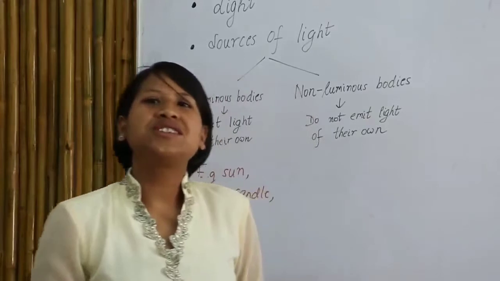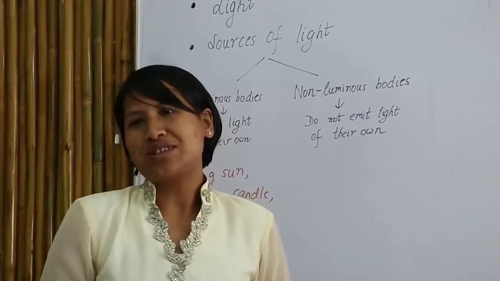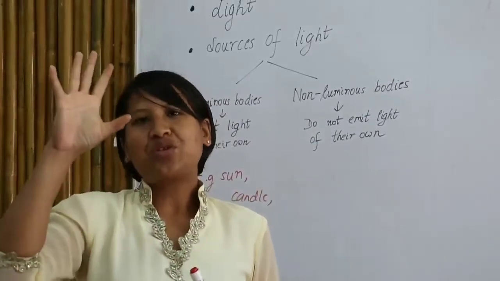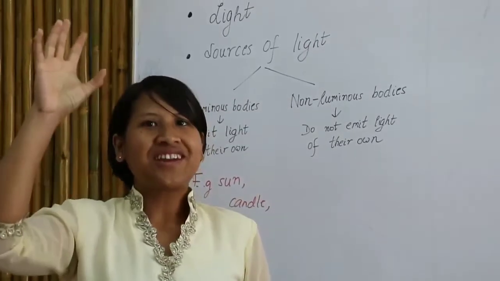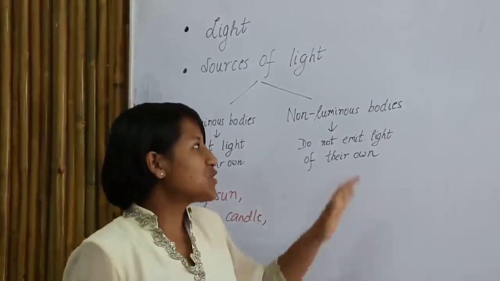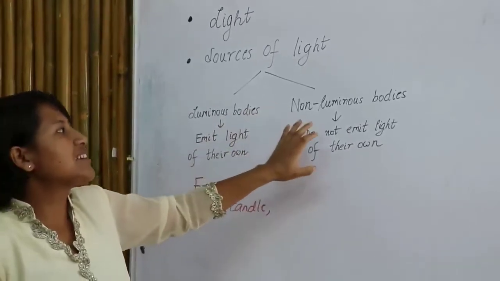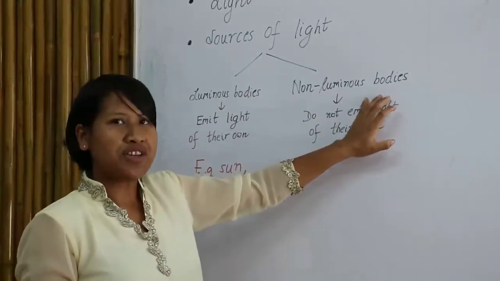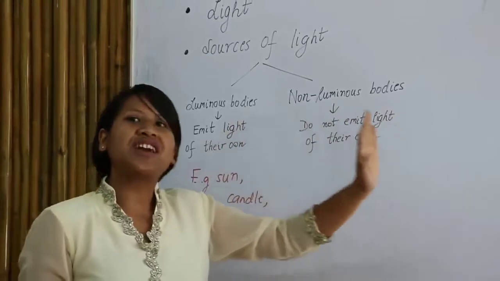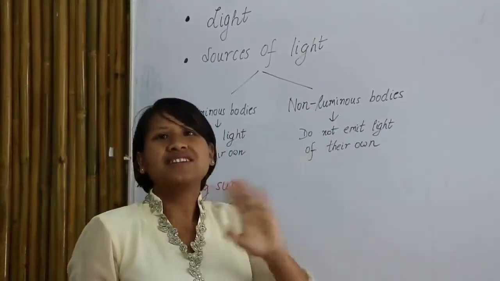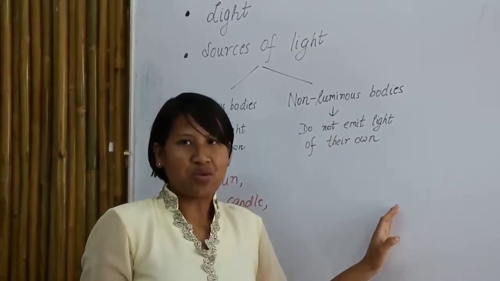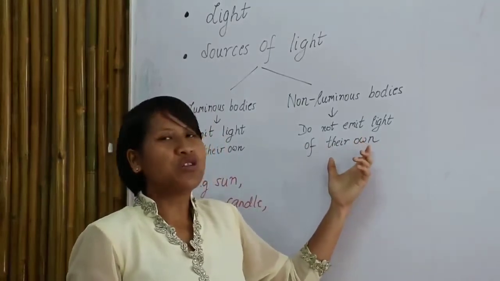Now many students used to confuse this. Because at night the moon is there, they used to say that the moon is a luminous body. But it is in fact a non-luminous body, because it just reflects the light from the sun, but it doesn't emit light of its own. So it is a non-luminous body.